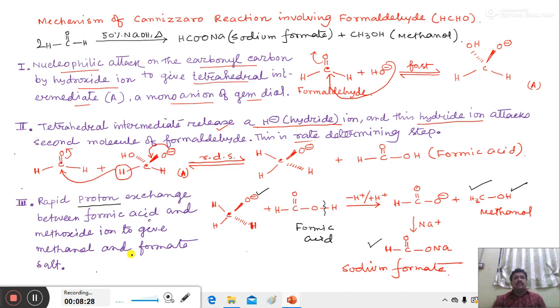This is the mechanism of Cannizzaro reaction. In the above three steps, step 2 is important, where transfer of hydride ion takes place from the tetrahedral intermediate to another aldehyde molecule, and this step is very slow, so it is the rate determining step. This is the mechanism of how formaldehyde converts to sodium formate and methanol. Now let us talk about the mechanism when benzaldehyde undergoes Cannizzaro reaction.